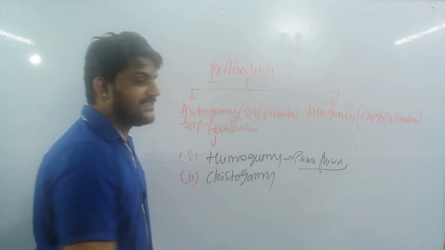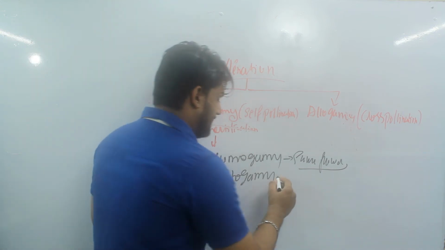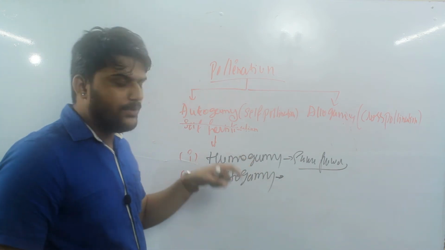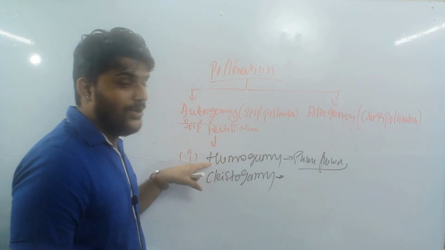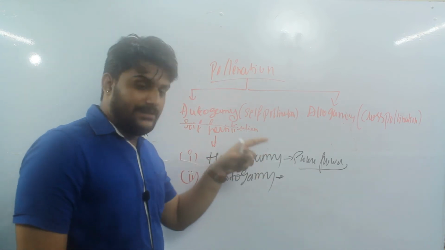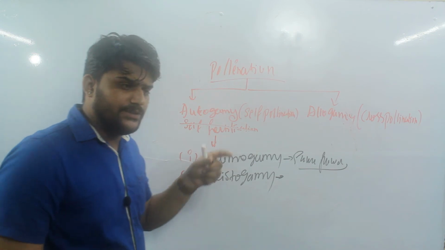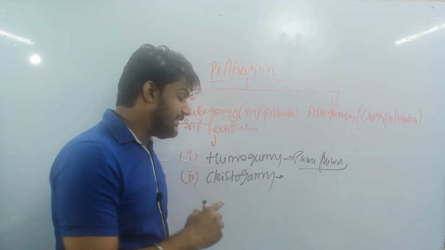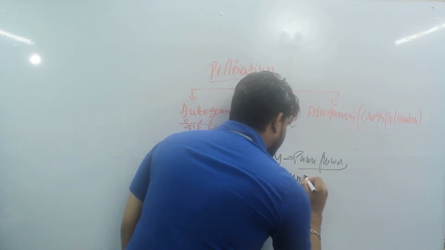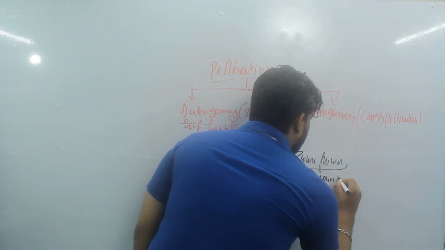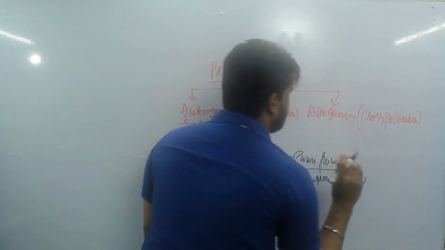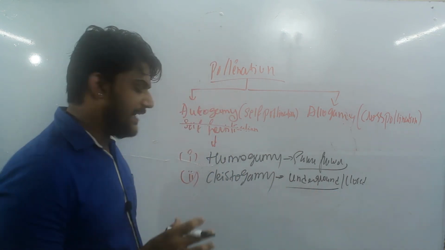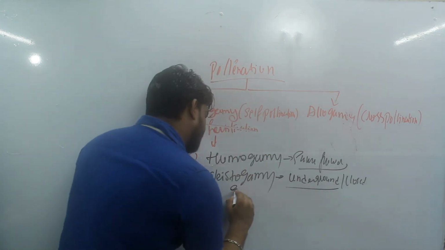So these are known as the clistogamous flowers. Okay, now specific flowers are there. Clistogamy is a type of pollination which is the same as homogamy, the transfer of anthers to the stigma of the same flower. But here one thing is very important, that is it is underground or closed type of flowers. In the closed type of flowers, mostly in the underground plants you can see. For example, that is groundnut.